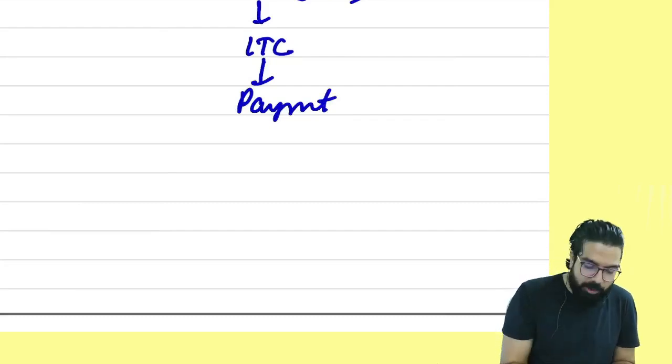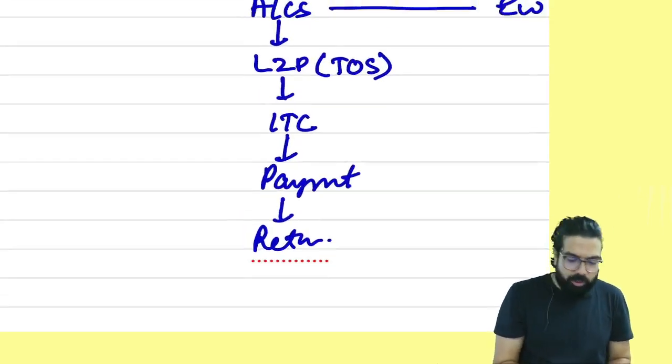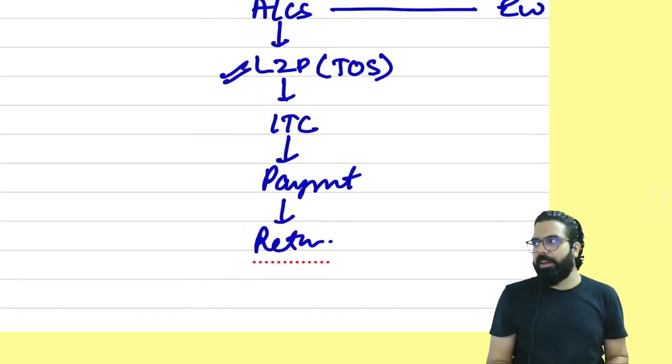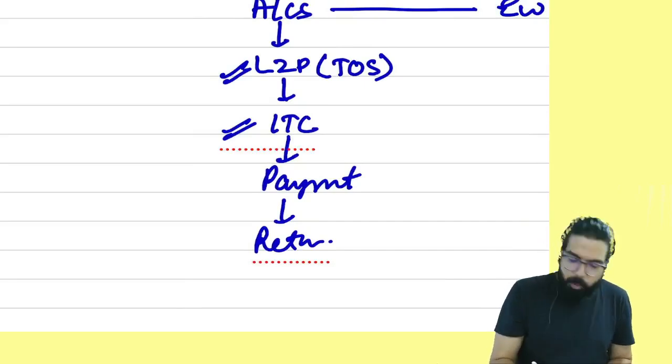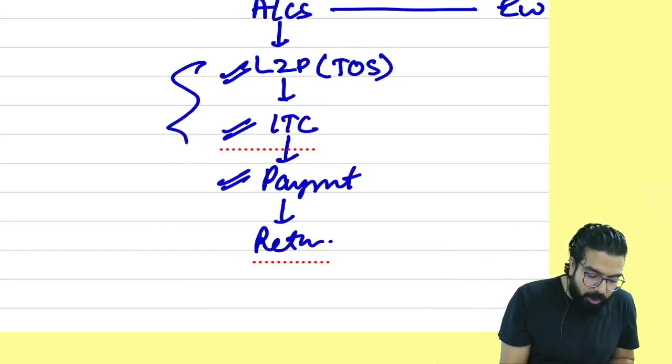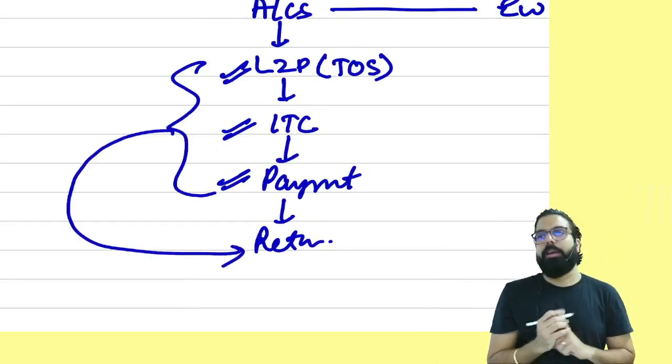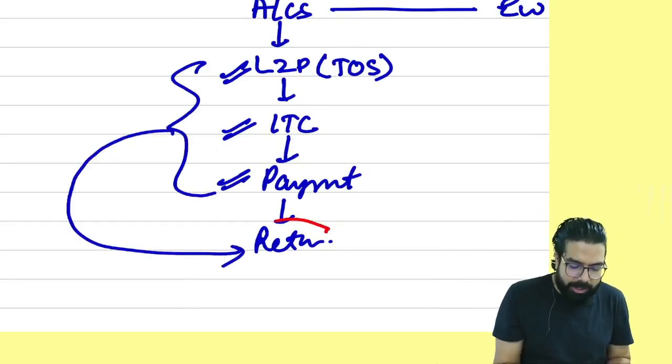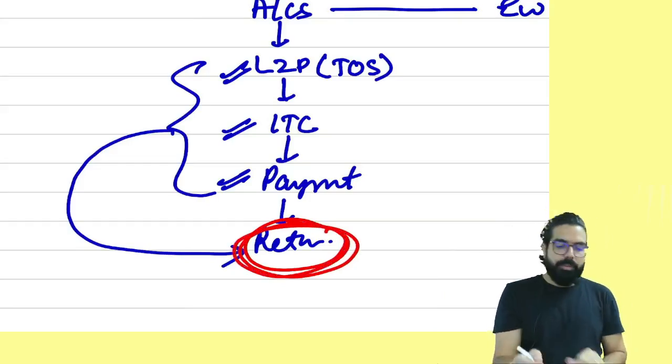Now listen, government says, beta, you have to file your return. So, sir, how much was my liability? How much input did I use? How much payment did I do? Will you call and tell the government? No, no, no, no. You will give all these details through a return. And here we are in our chapter of returns.